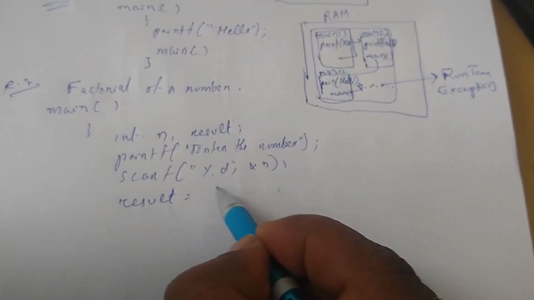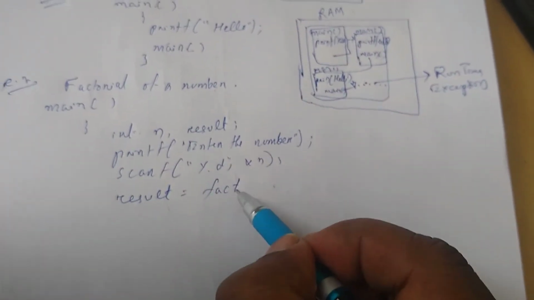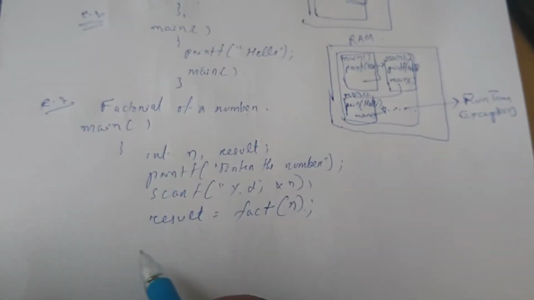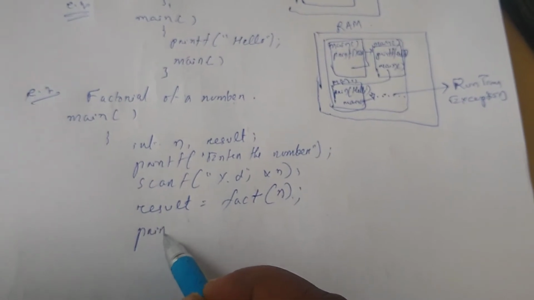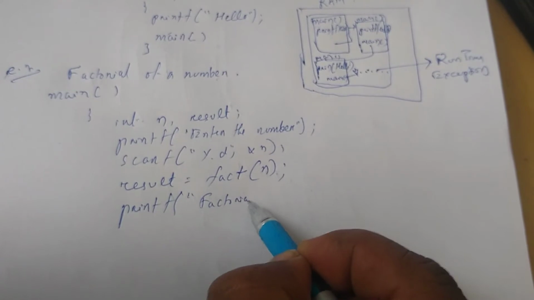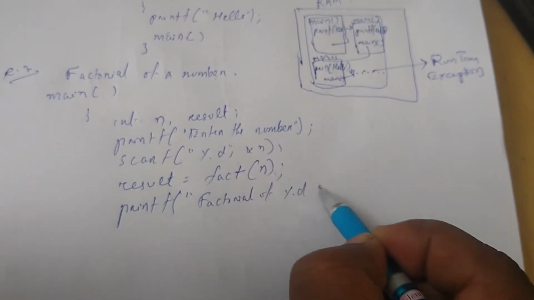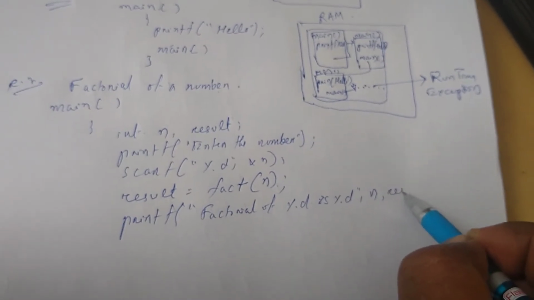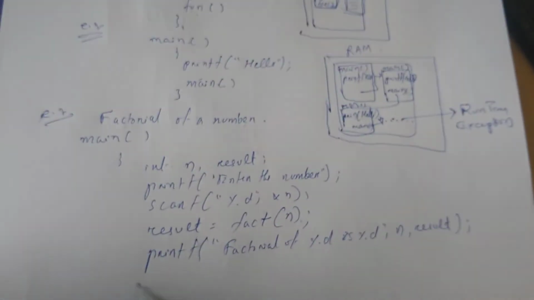Then result equals fact(n), where we have taken a function fact and passed the value n, and after getting the result we print the factorial. So "factorial of %d is %d", with n and result.